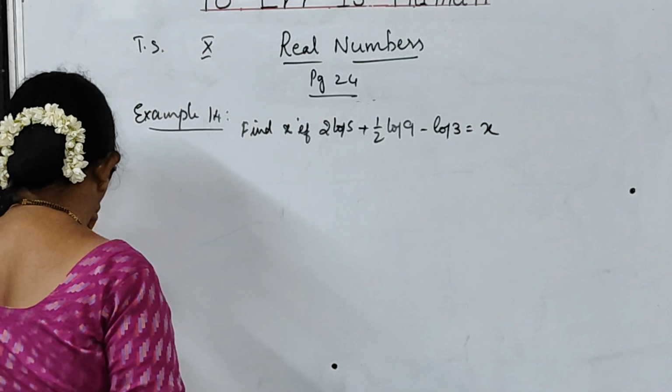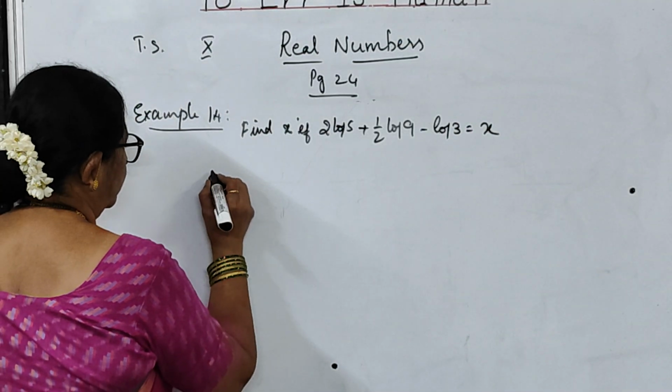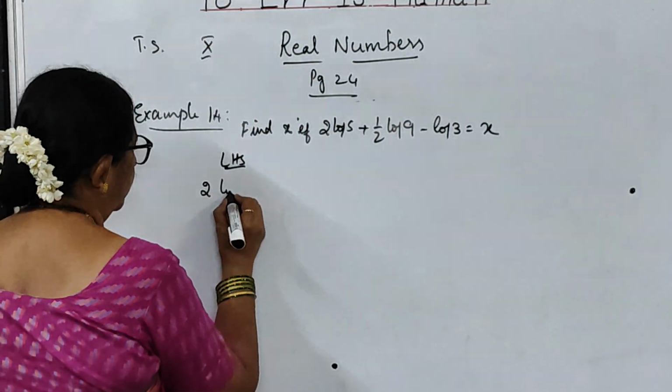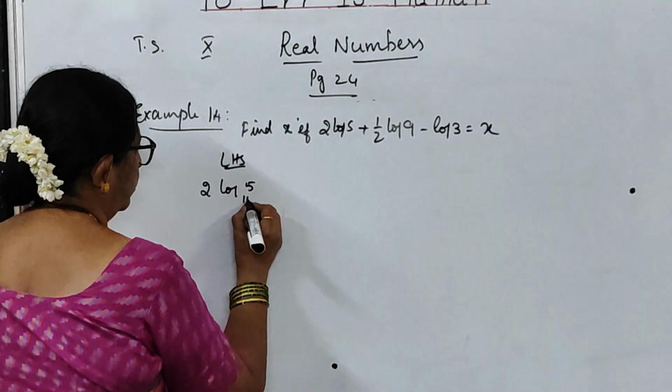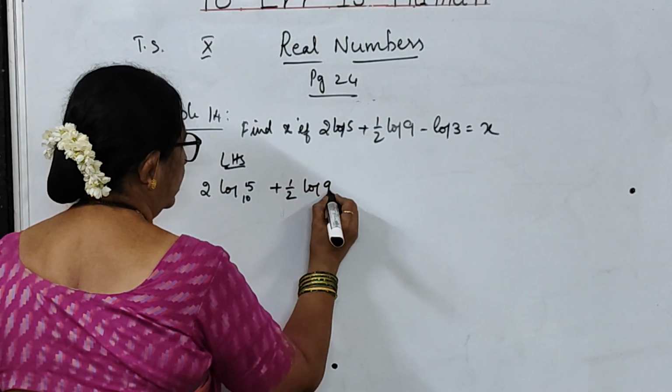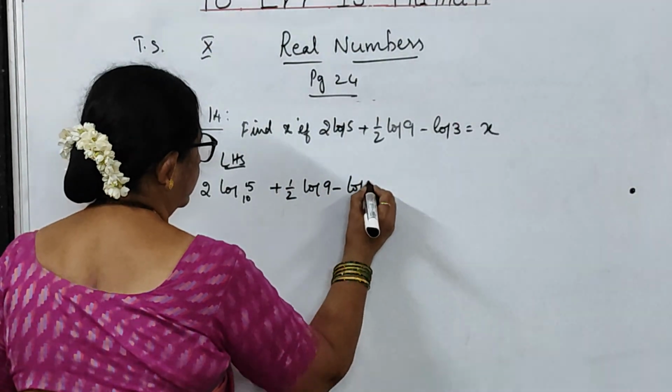So, you take the LHS, children. LHS is 2 log 5 to the base 10 plus half log 9 minus log 3.